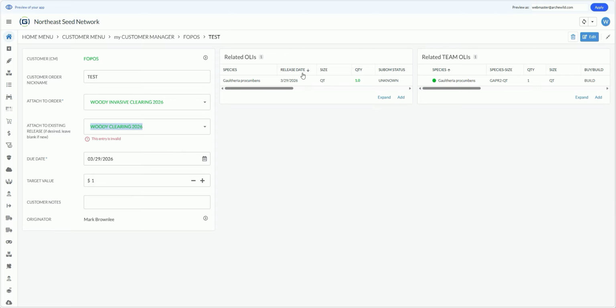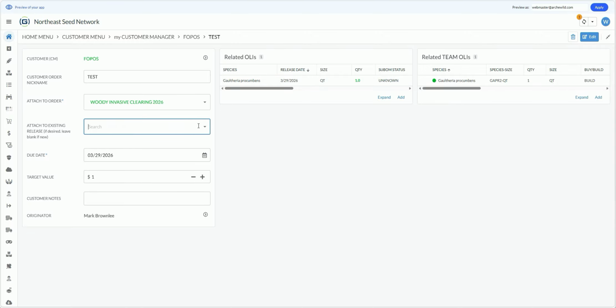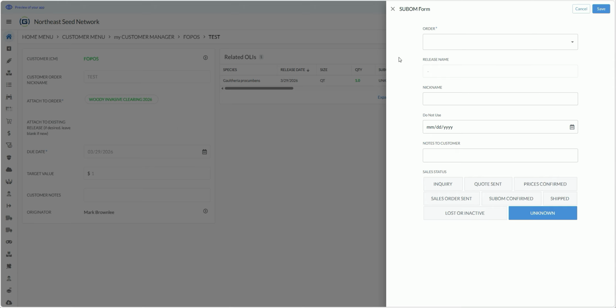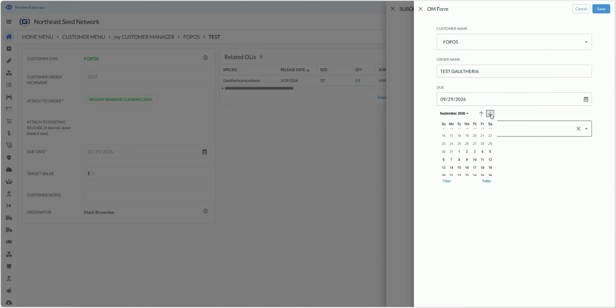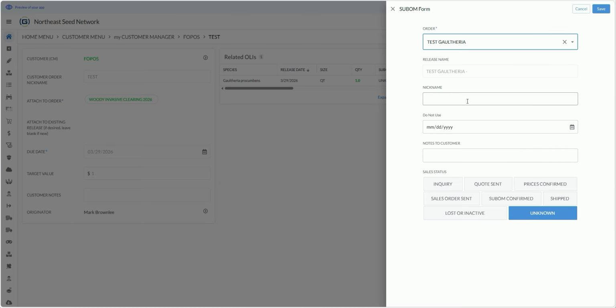So the project plant order was attached to a project sub-OM. I'm going to create a new one, create a new plant order. That order name is Test Gaultheria. It was due October 1st, and the nickname for the release is a Test Gaultheria. Do not use, so that's fun, Drew.